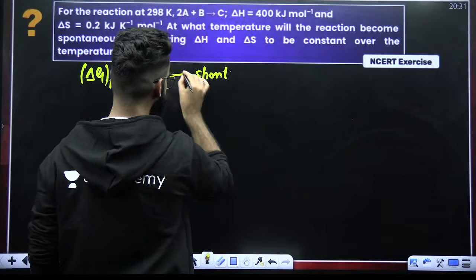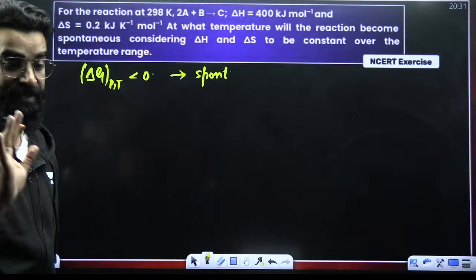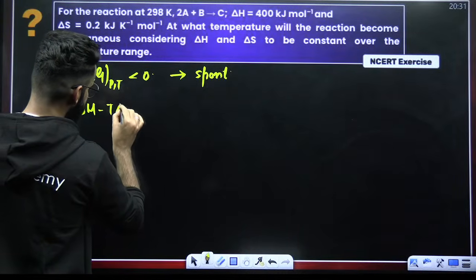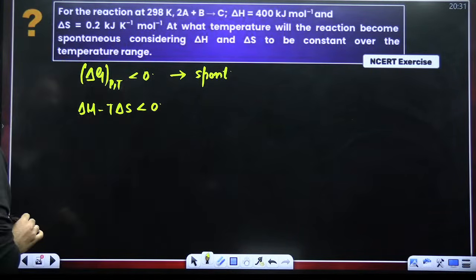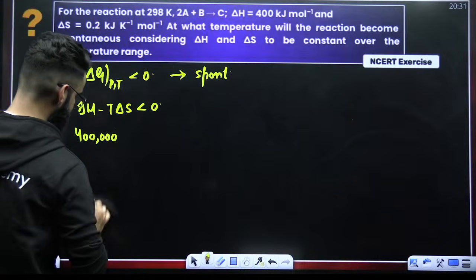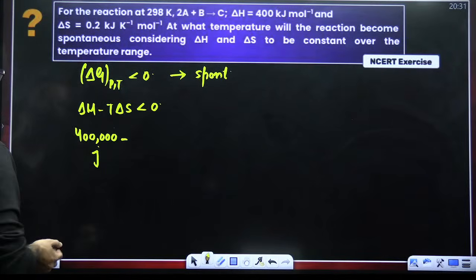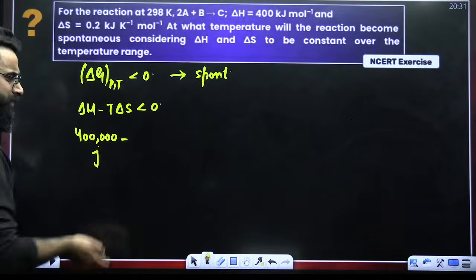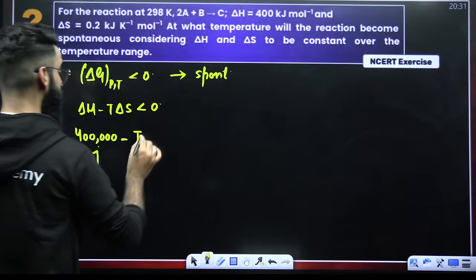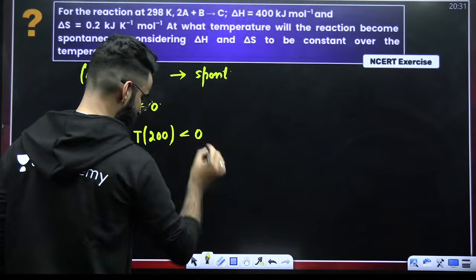So, for any process to be spontaneous, delta G for the system at constant pressure and temperature has to be negative. Okay. Now, what is delta G? Basically, delta G is nothing but delta H minus T delta S. So, this particular term has to be negative. Perfect. What is delta H? 400 kilojoules. So, these many joules minus T. Since this is kilojoules, we can take kilojoules also, or if you want to take joules, you can do that too. Temperature I need to calculate. Delta S is given to me as 0.2 kilojoules, which means 200 joules, right?